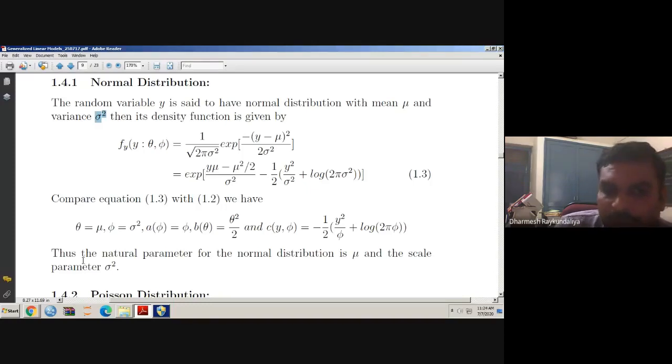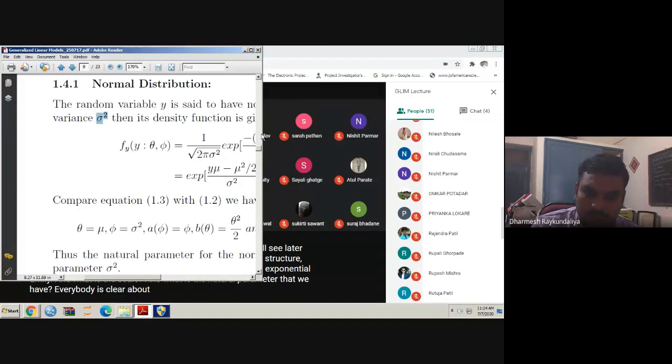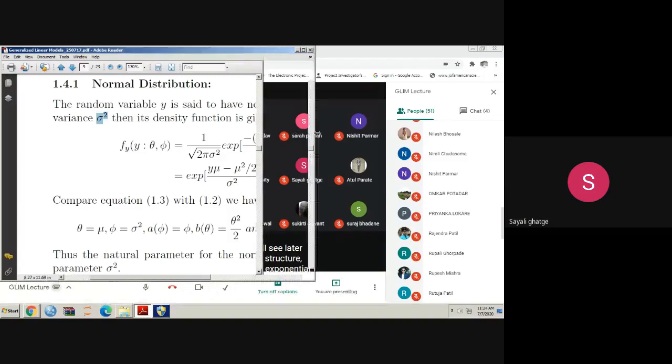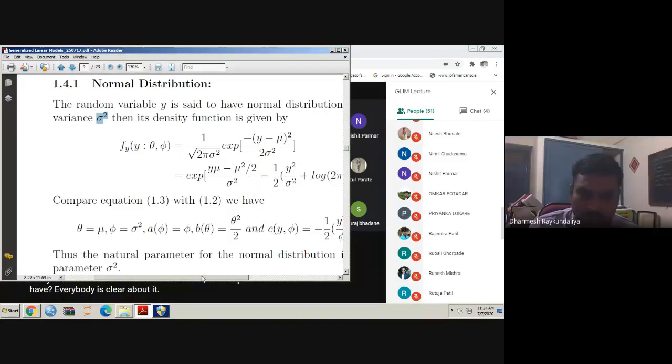But in short, if we can write the normal distribution in this structure, then we can say that the normal distribution is a member of the exponential family, and we find the scale and the natural parameters. Is everybody clear about it? Yes, sir. Any question?